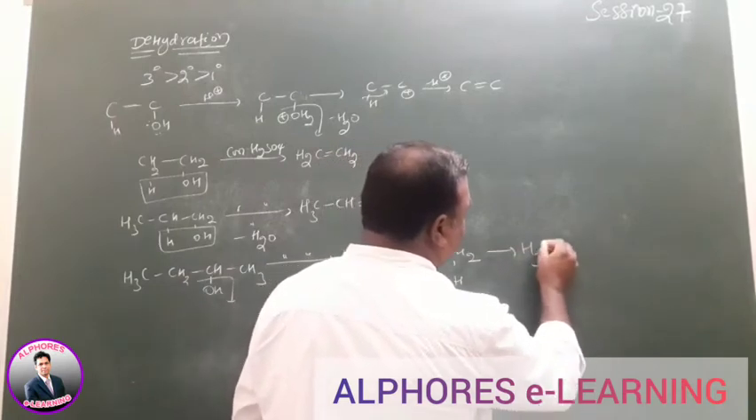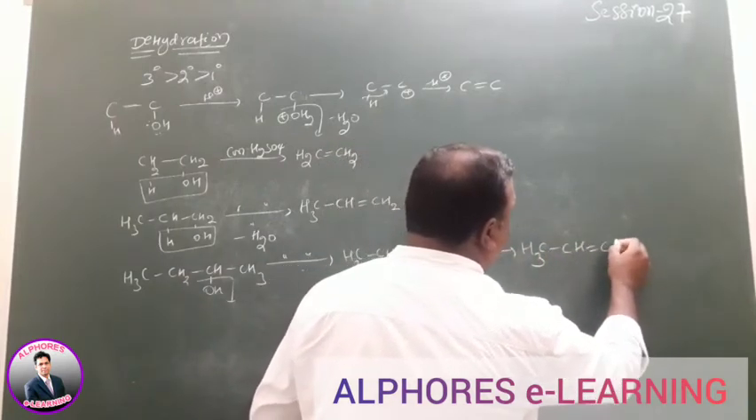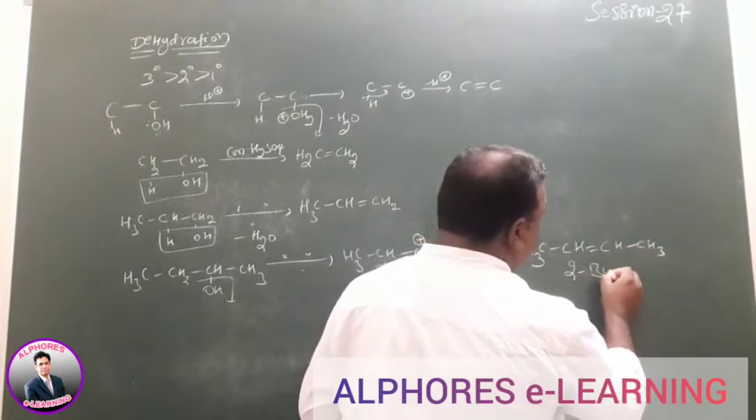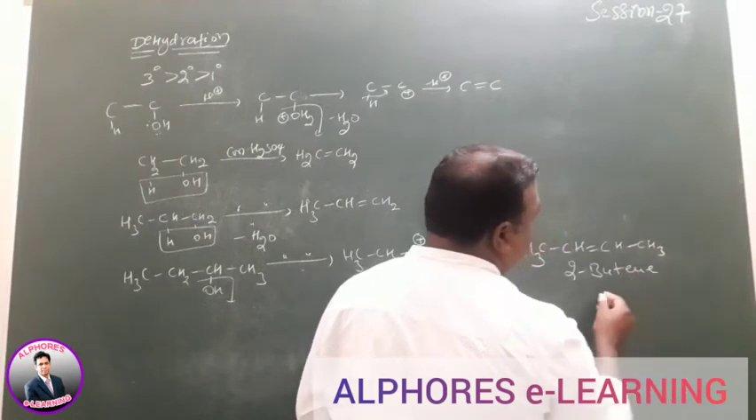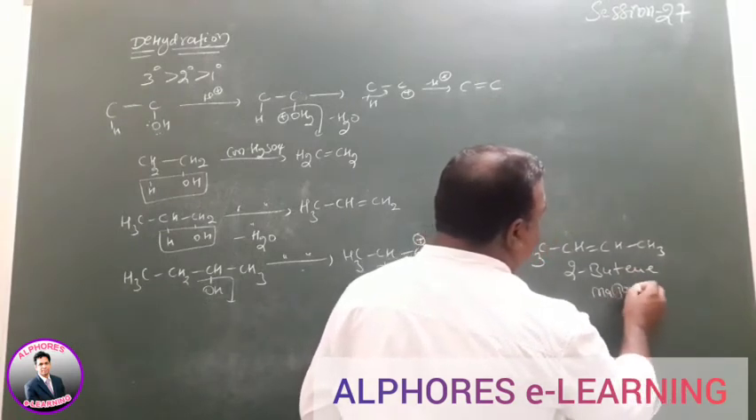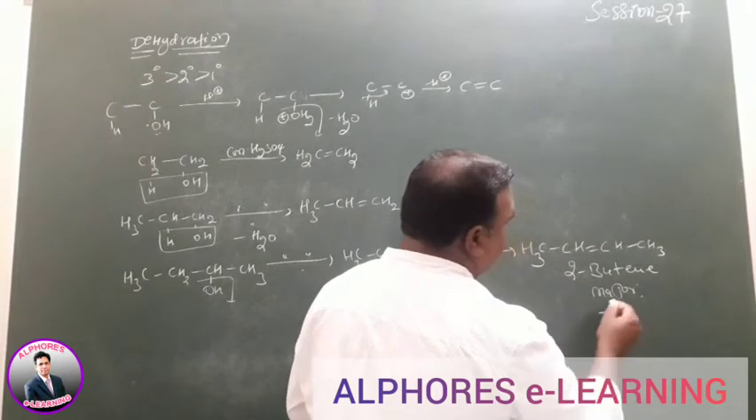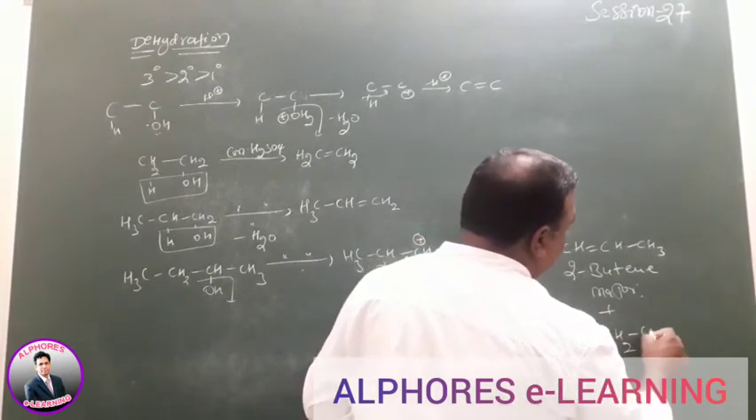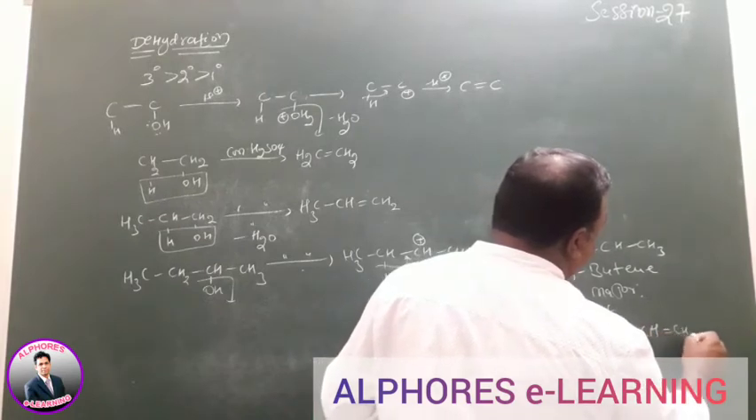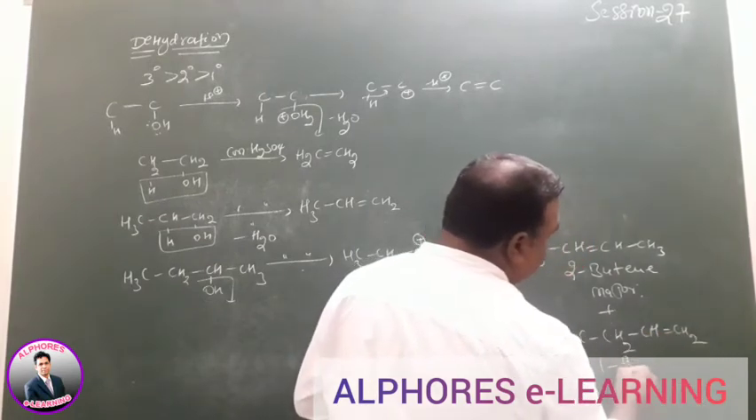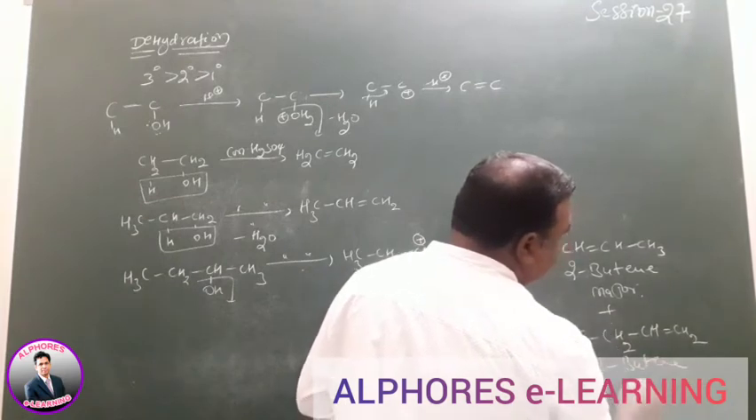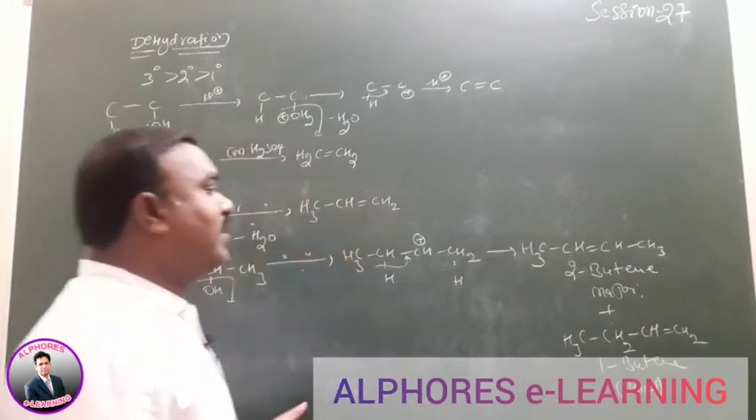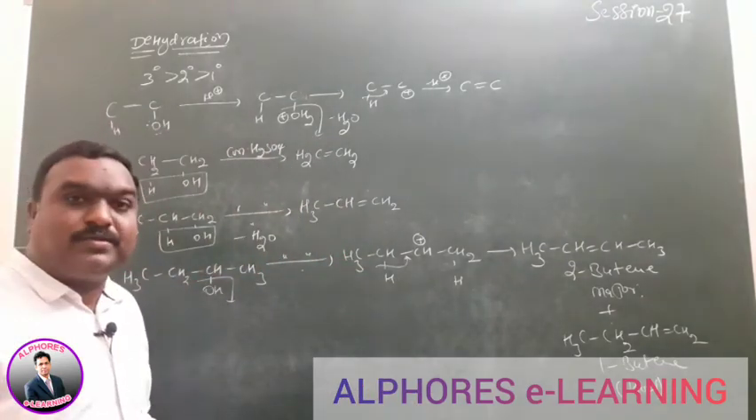So CH3, CH double bond, again CH3 is given, 2-butene. 2-butene is formed here. This one is the major product. If you remove the hydrogen from the first carbon, we'll get what? 1-butene. This one is the Hofmann product. Minor product here.